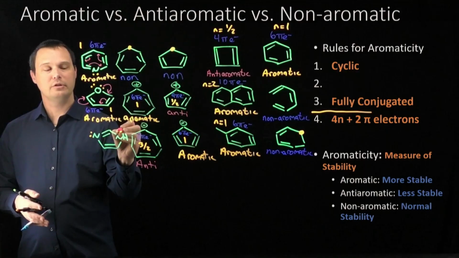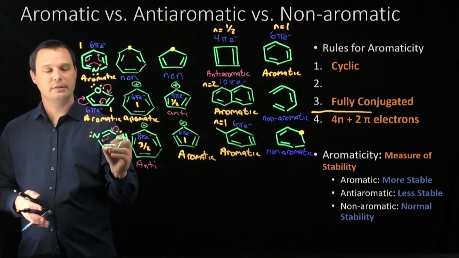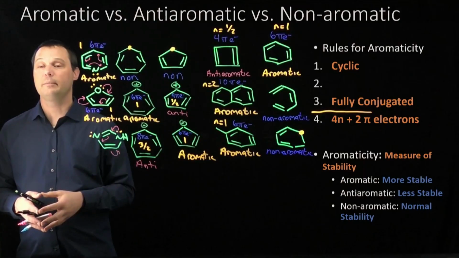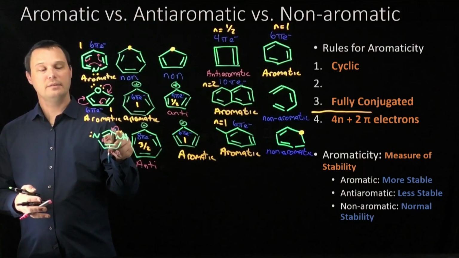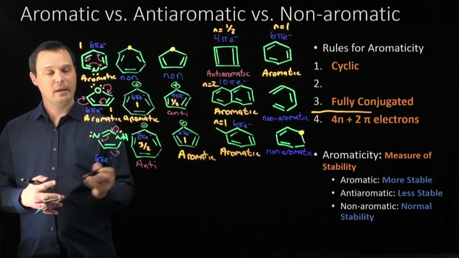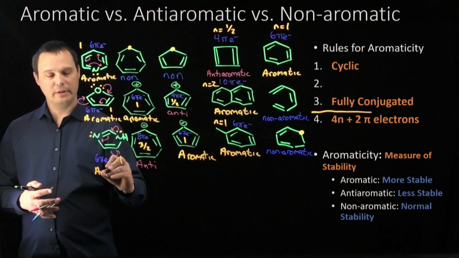I can draw a resonance contributor with the lone pair on this nitrogen that touches all of the atoms, but I don't need to use a lone pair on the nitrogen already involved in a pi bond. So the nitrogen with all single bonds, those lone pairs do contribute to the pi system. That's 2, 4, 6 total pi electrons. We've seen that several times already. That means that n equals 1, and imidazole is aromatic.